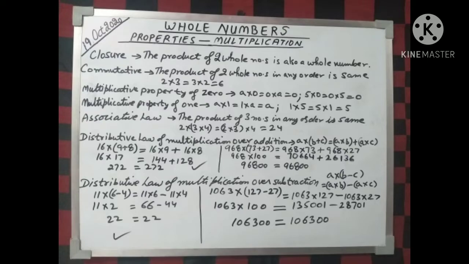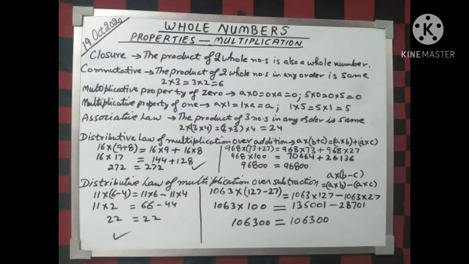Same way we have the distributive law of multiplication over subtraction. Here we write A into (B minus C) is equal to A into B minus A into C. See the example, 11 into (6 minus 4) is equal to 11 into 6 minus 11 into 4. If you calculate separately, you get the same answer, 22.